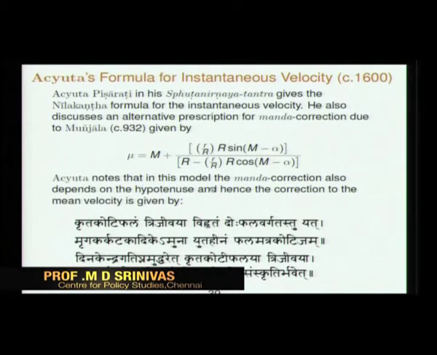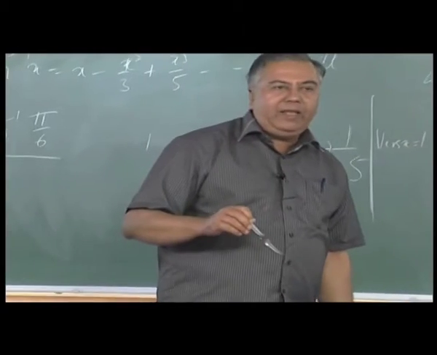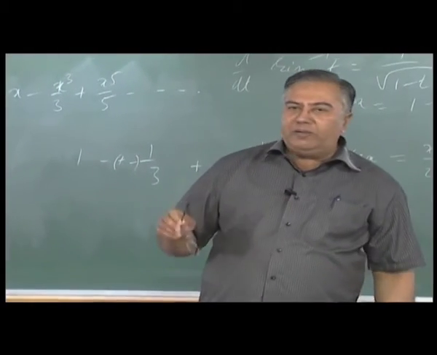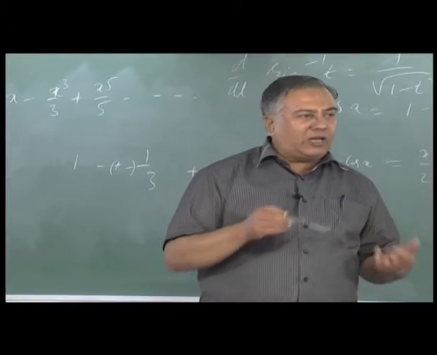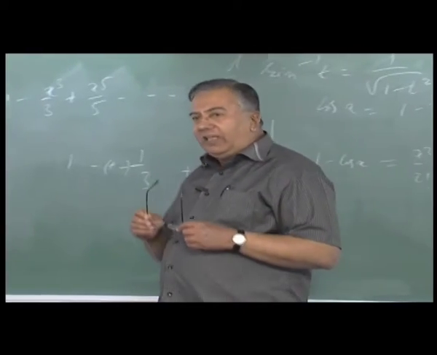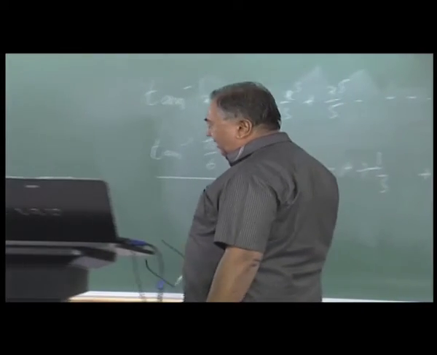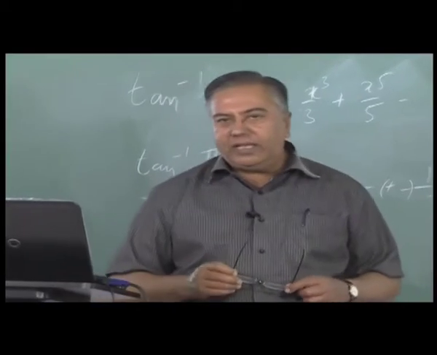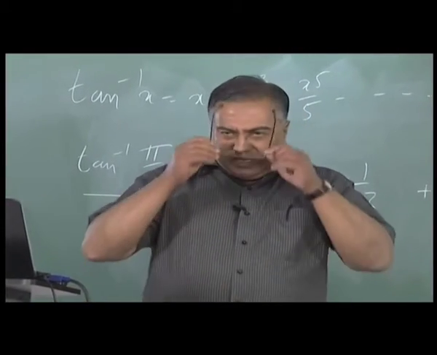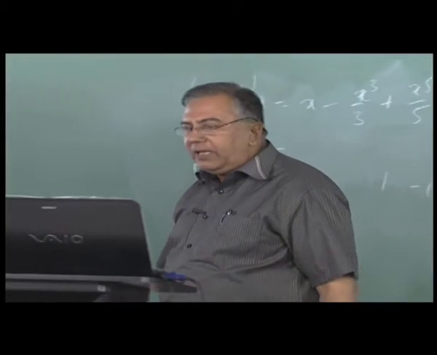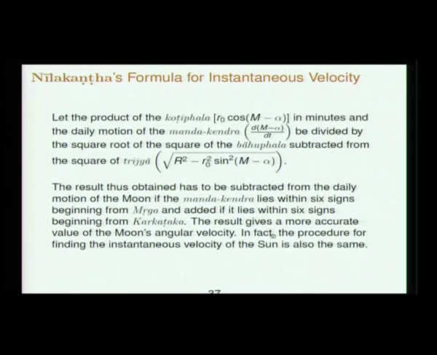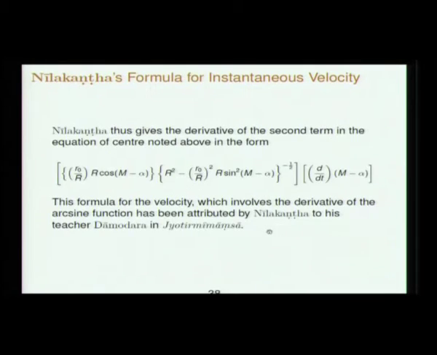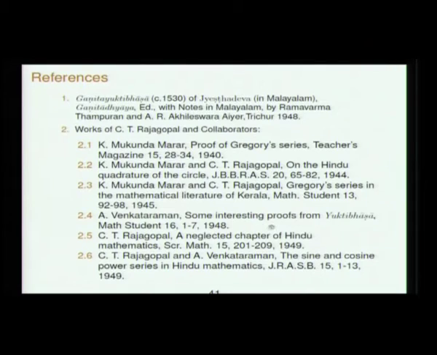So they start with the infinite series for pi and various approximations by end correction terms, transformed series, something similar to continued fractions also. Then we have the infinite series for the sine and cosine functions, then approximations for calculating them, then the notion of instantaneous velocity and its implications in astronomy. So many aspects of infinitesimal calculus are there in the work of the Kerala astronomers. I have tried to summarize some of those that we have seen in these various books.